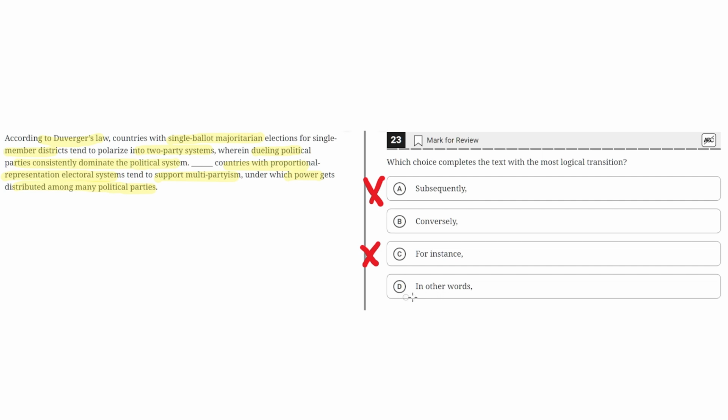D. In other words. This is incorrect because in other words means a restatement or a paraphrasing of what was said before, but like C, the second sentence contrasts what was said before, therefore in other words wouldn't work in this context. And thus the correct answer is B.